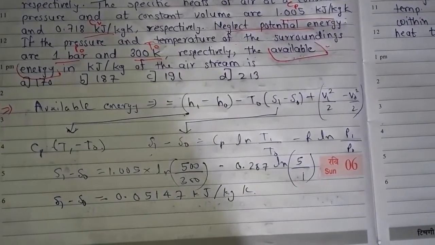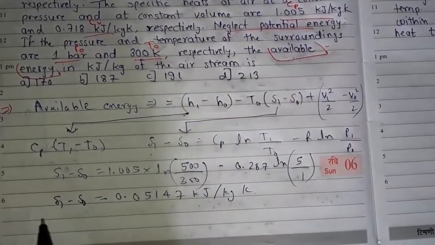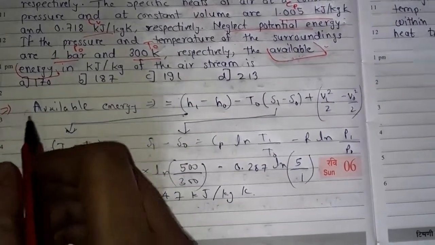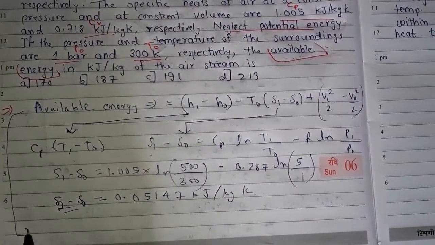So now friends, let's put the values in our available energy equation.